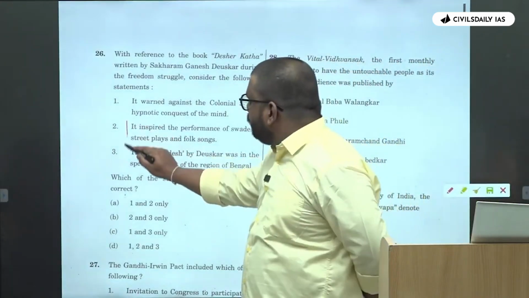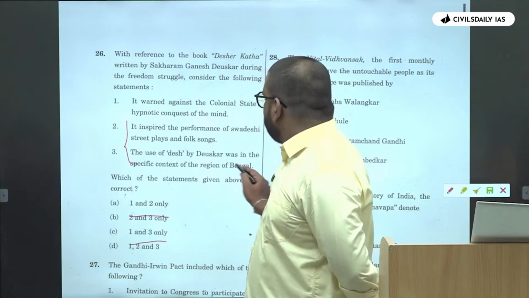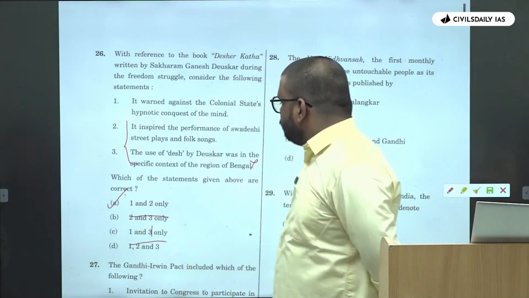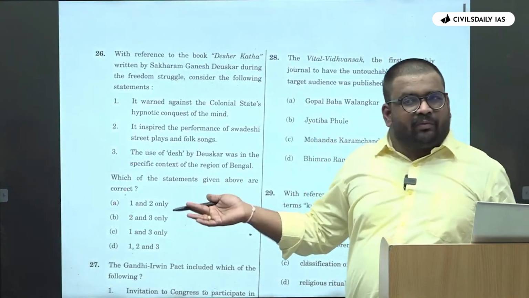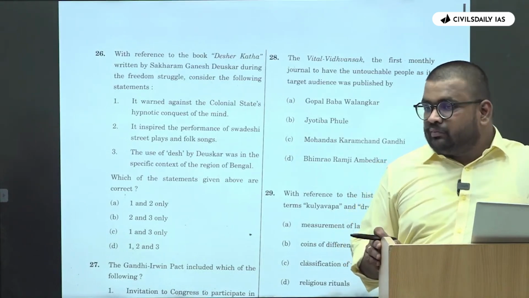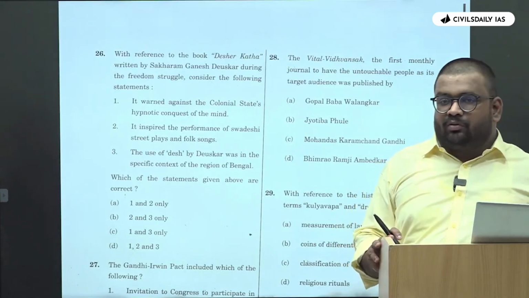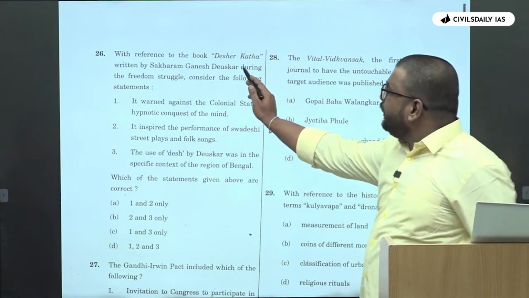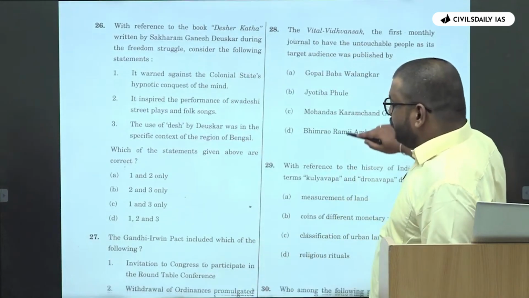Right, these two are contradictory, so 2 and 3 cannot be together. No, and 3 is we have considered as wrong. ये समझ है? अब ये बुक किसी ने नहीं पढ़ा होगा, the reference of this book is not even in Spectrum, at least in that year Spectrum. PYQ आने के बाद उन्होंने updated version में किया होगा, but it was not, but simply understanding the context of that particular person, you can get the answer.